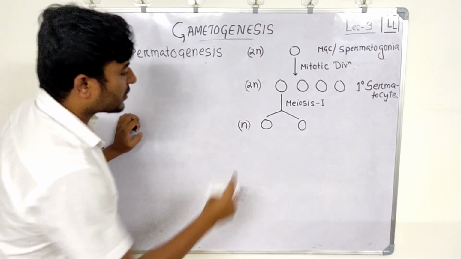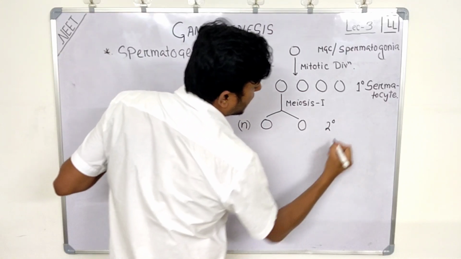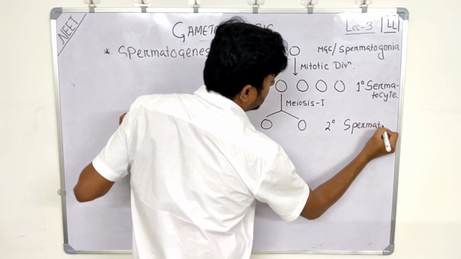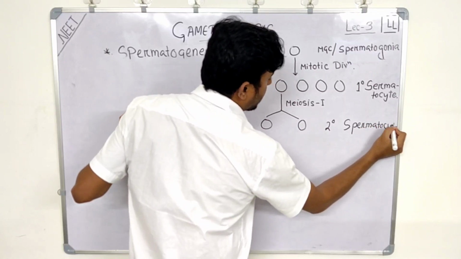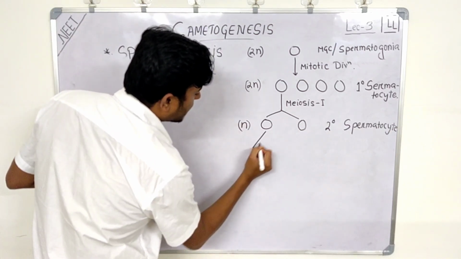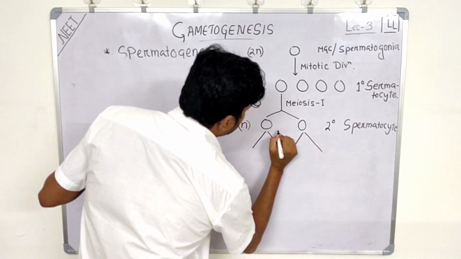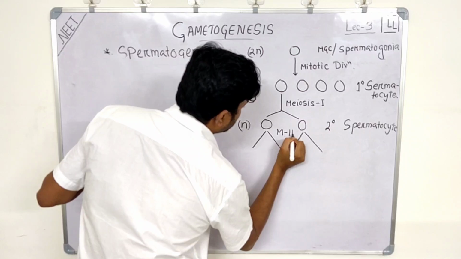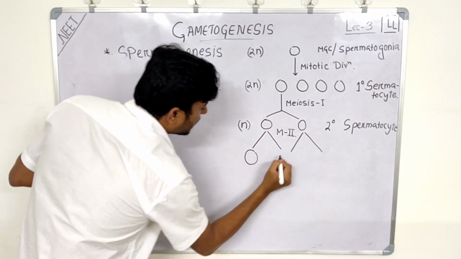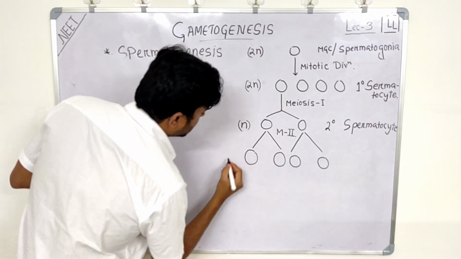Now these cells are called what? Secondary spermatocytes. Now these secondary spermatocytes will undergo meiosis 2 and will give rise to 4 haploid cells.